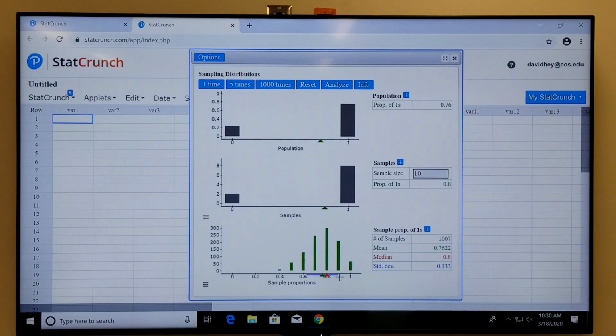Notice the shape of the distribution. I would not call this bell-shaped. I would probably say the shape is skewed left. In fact, if I did this 20,000 times, you definitely get a tail out here going off to the left, right? So I would say it's a skewed left distribution. But the mean of the sample proportions is definitely the population proportion, right? The standard deviation of the sample proportions, that's a little bit more difficult to see. We'll just write down this number and compare and contrast when we look at the rest of the simulations. But let's write down our observations.